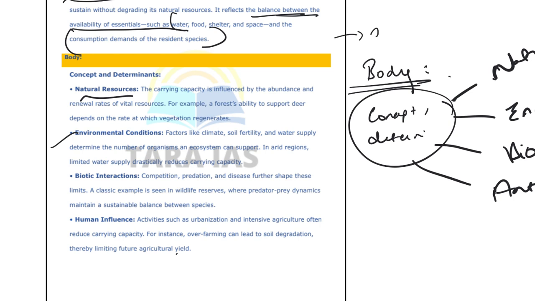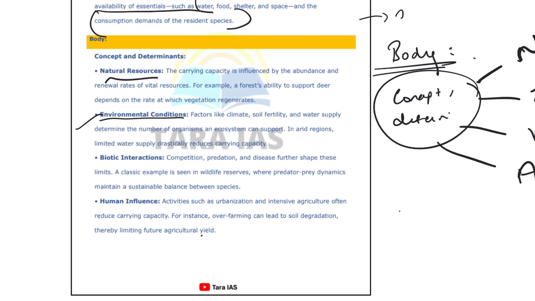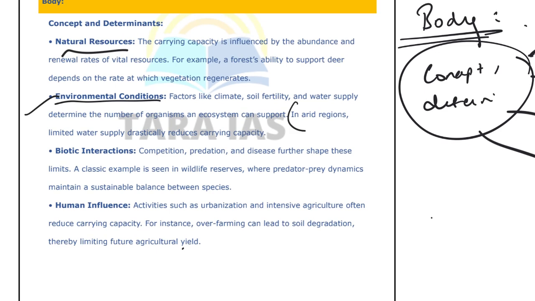Environmental conditions impact the number of organisms in an ecosystem, and that is how they impact the carrying capacity. For example, I've given you an example here. In arid regions, limited water supply will reduce the carrying capacity.